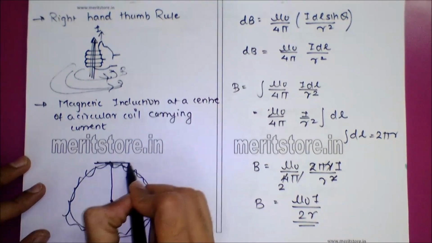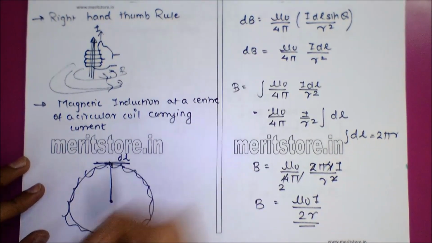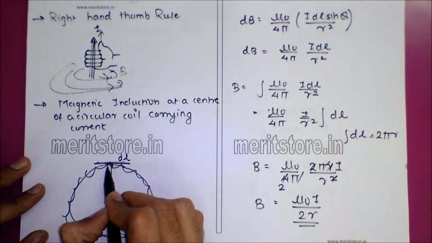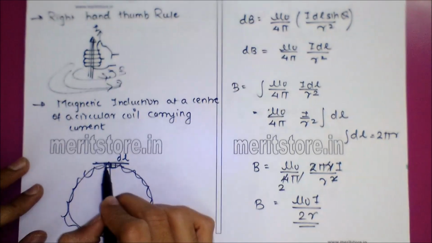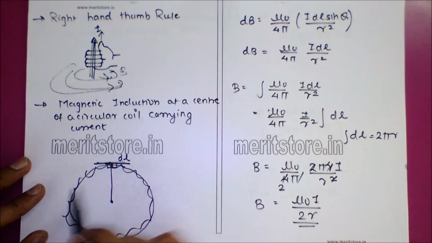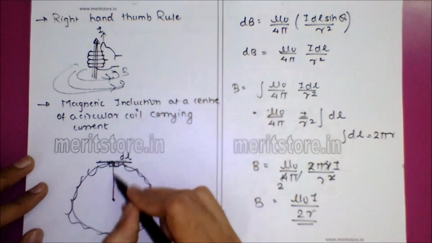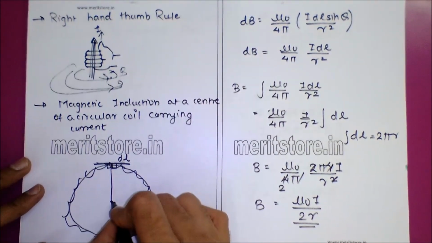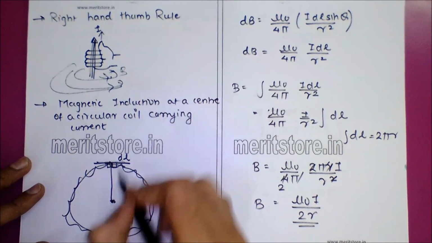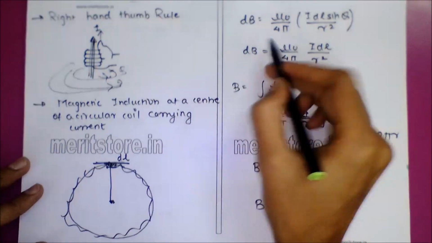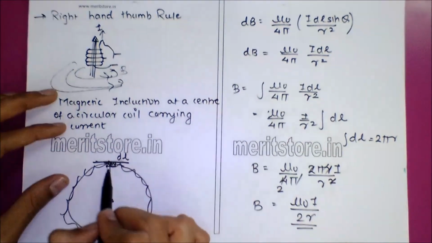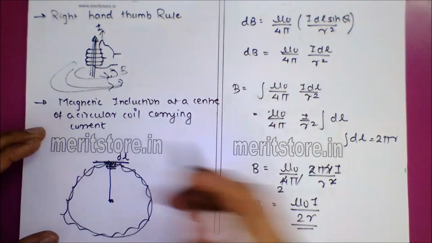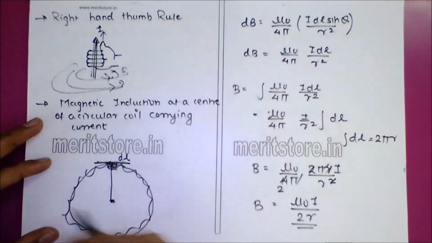We'll first divide this into a small element dl. The total length of the conductor is L, and we'll take a small part of this length, and the current passing through it will give out some magnetic field that will affect this point. So we'll first find the magnetic induction B at this particular point because of this dl, and then because of the entire coil, we'll add all the parts.